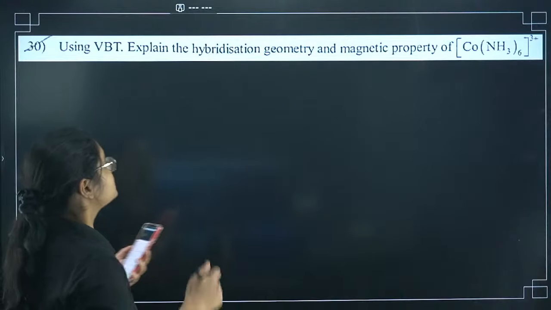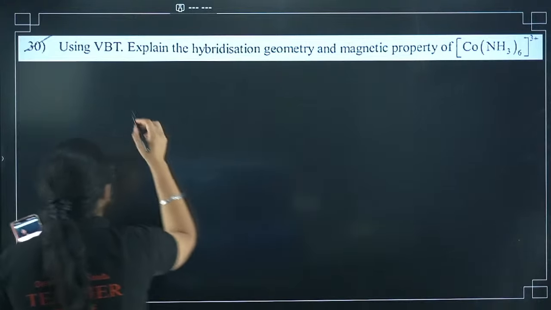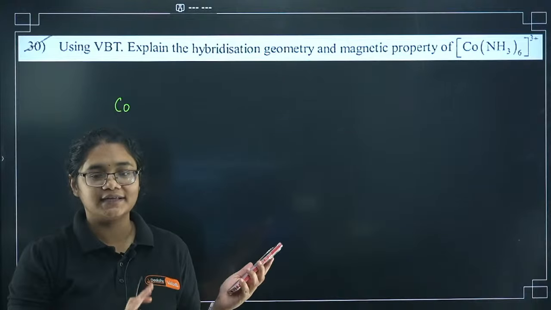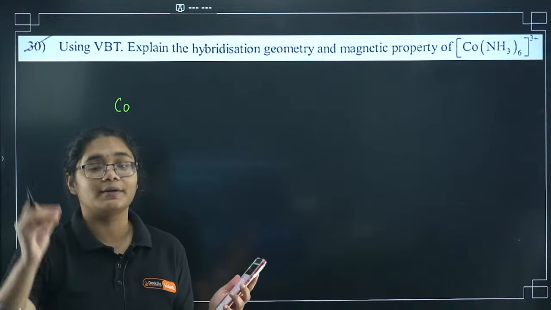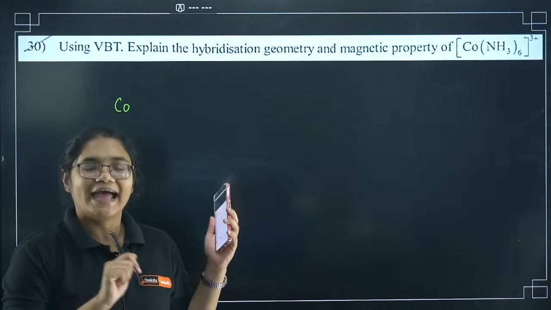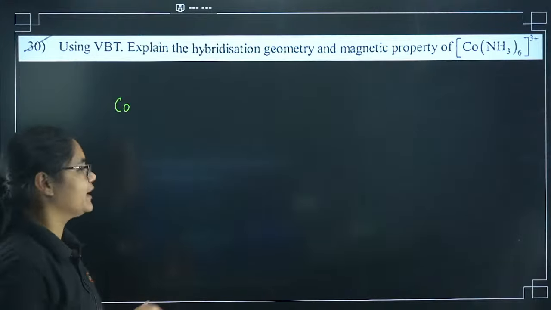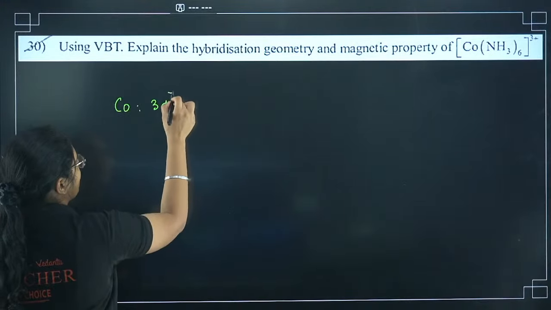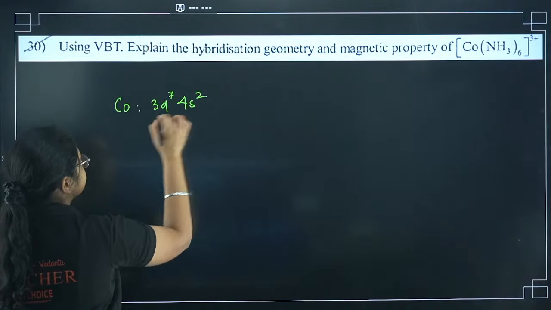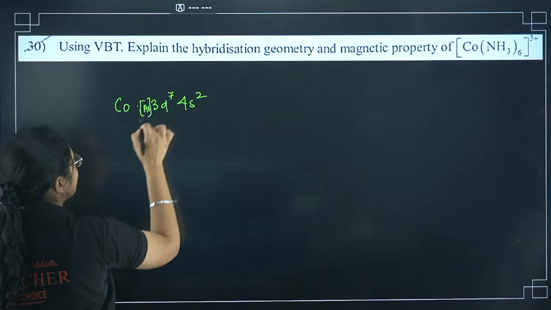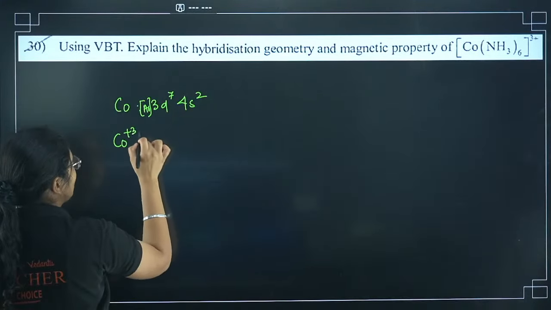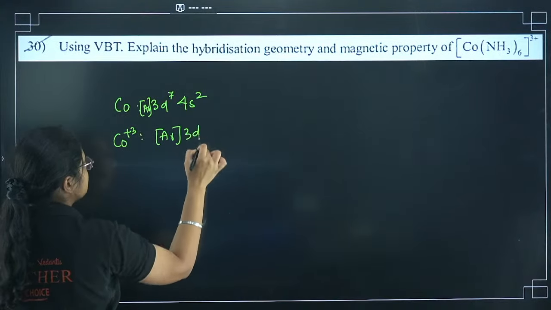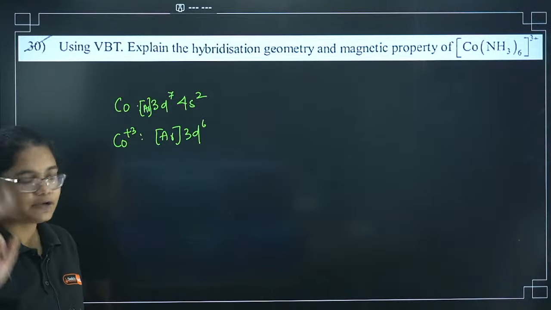Okay, so [Co(NH3)6]. So how will you write here? Please all of you listen. I know everybody knows this answer, but I still want to discuss how to represent that. So please don't run away and listen how to answer this question. First of all, you should be writing the cobalt electronic configuration. Next you will write Co3+ will have what electronic configuration? [Ar]3d6. This is the first thing that you need to write.